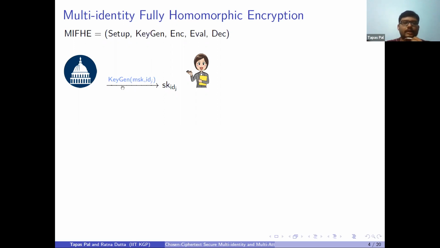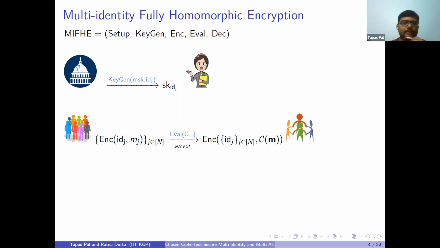It will use the key generation algorithm to generate secret keys corresponding to the identities of the group members. So now, like in normal identity-based encryption, each member of the group can encrypt messages using their own identities. ID_j will be used in place of the public keys. So the public keys are now the identities of the users themselves.